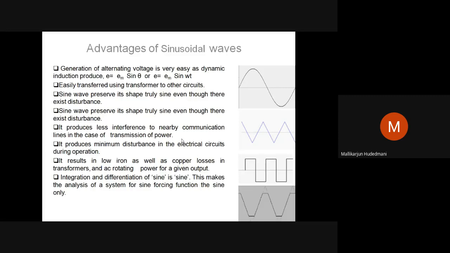That is called interference. Therefore, deforming their data, affecting their data or information, modifying them, and error inculcation into their system is very negligible if the transmission of power takes place through a sinusoidal pattern.